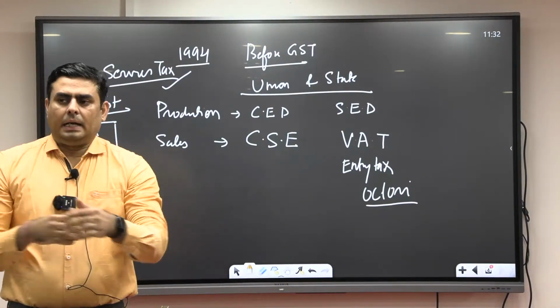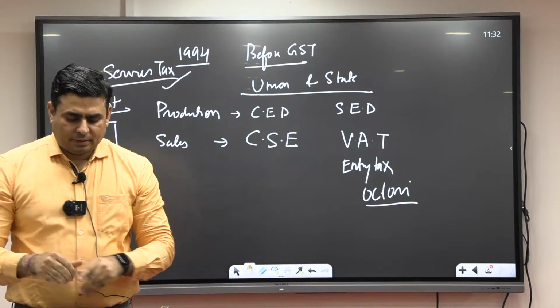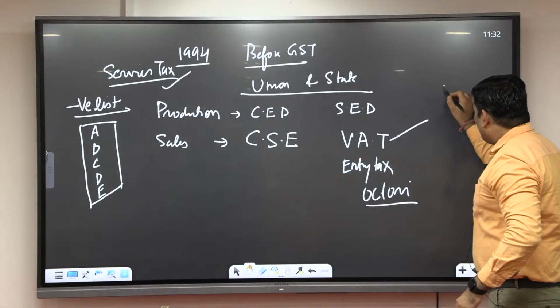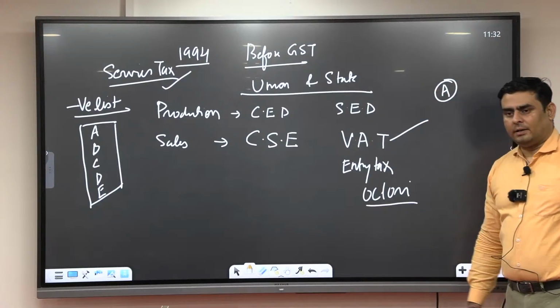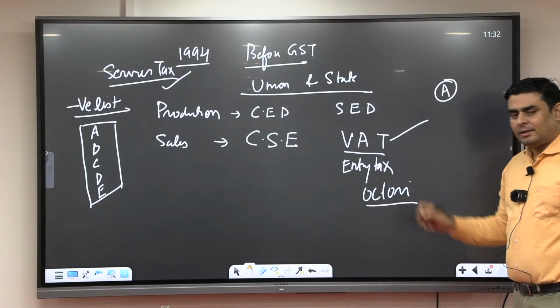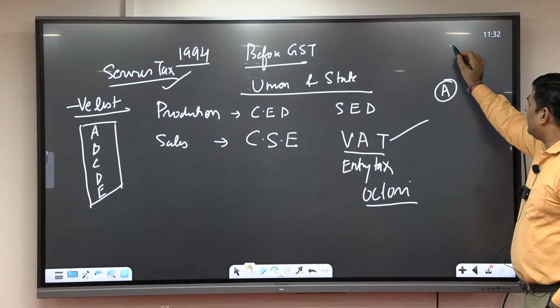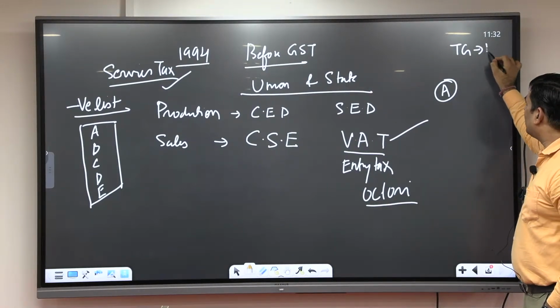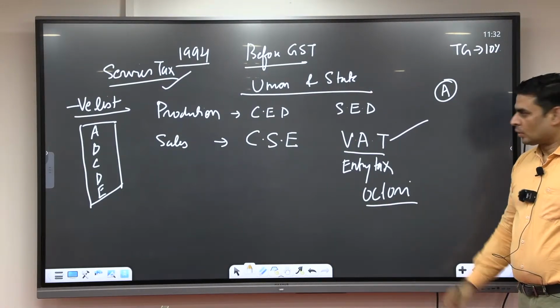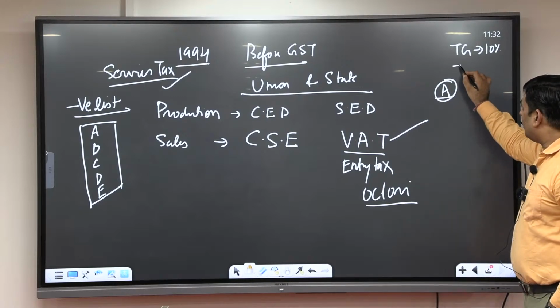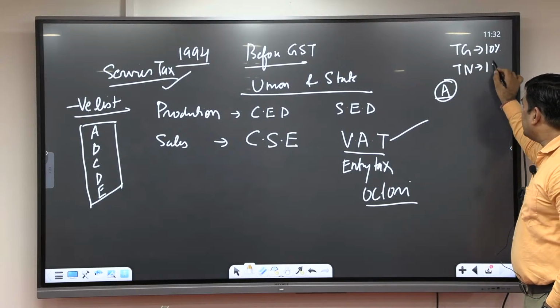But in India, the problem is, for example, on good A, VAT, that is tax on sales. The state of Telangana is applying 10% tax on good A, whereas the state of Tamil Nadu is applying 18% tax.